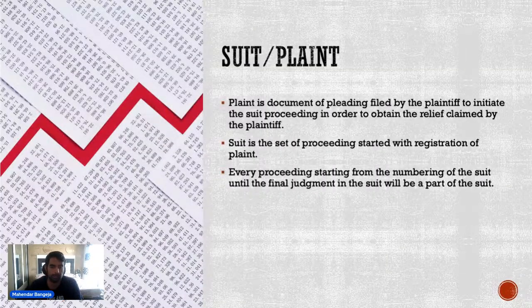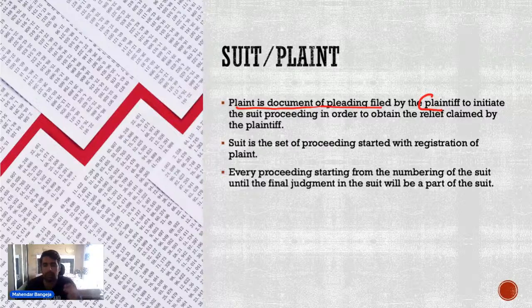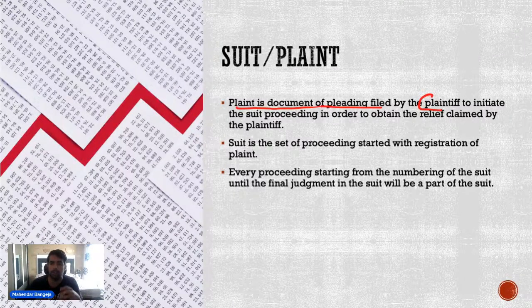Now first, तो सूट कैसे इंस्टीट्यूट होता है? तो ये तो आपको पता है कि it is to be instituted by something known as a plaint. प्लेंट से इंस्टीट्यूट होता है, which is filed by the plaintiff, and why is this plaint filed by the plaintiff, that also you have to understand. So it is filed in order to obtain the relief that is claimed by the plaintiff.